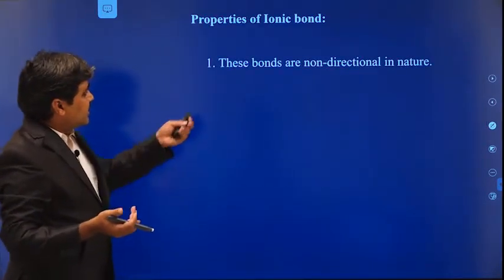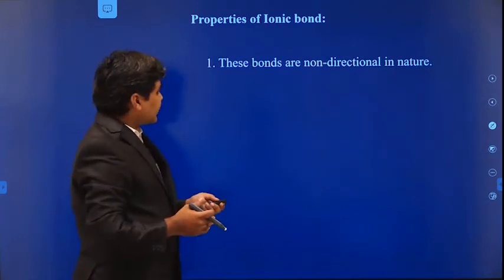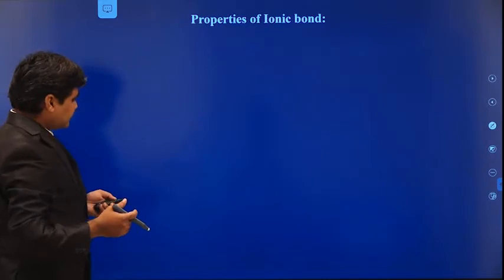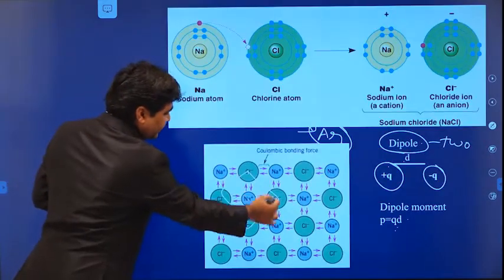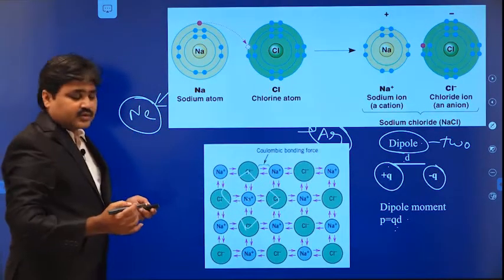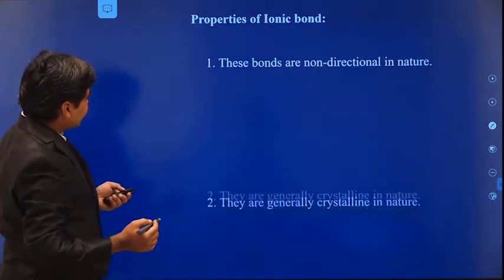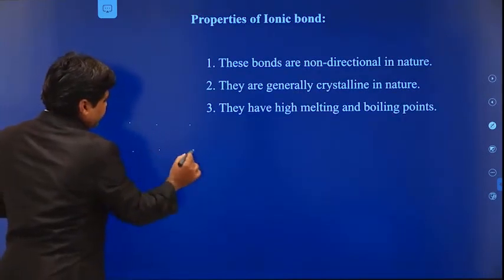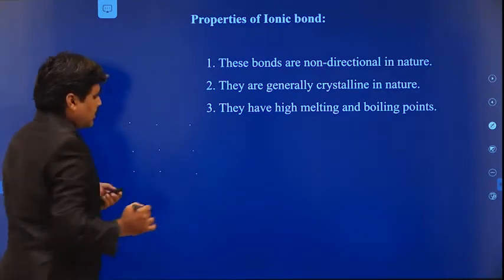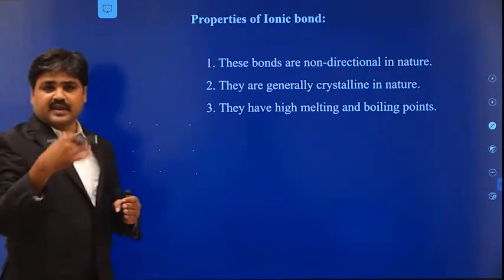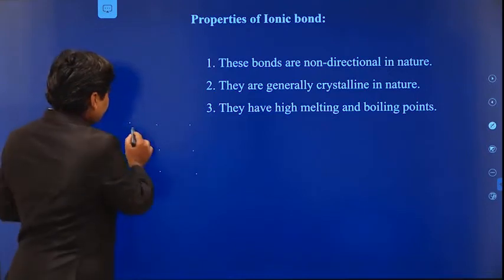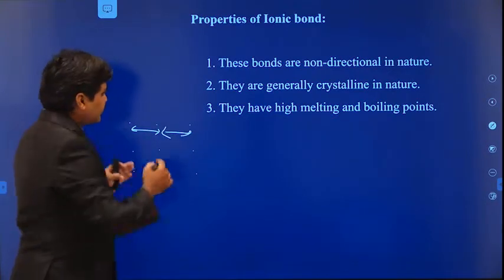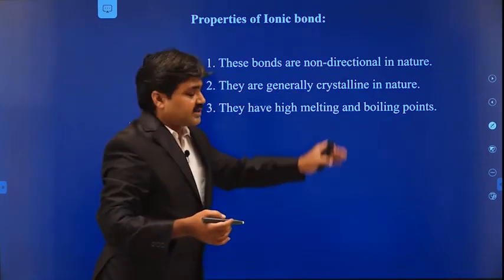First property is that they are non-directional in nature, and the second one is they are generally crystalline in nature, because here you can see they form a regular and periodic arrangement of atoms. If the atoms are forming a regular and periodic arrangement, the same thing is repeating again and again, and the separation between two atoms remains the same. They are periodic in nature, so these will form a highly crystalline nature.